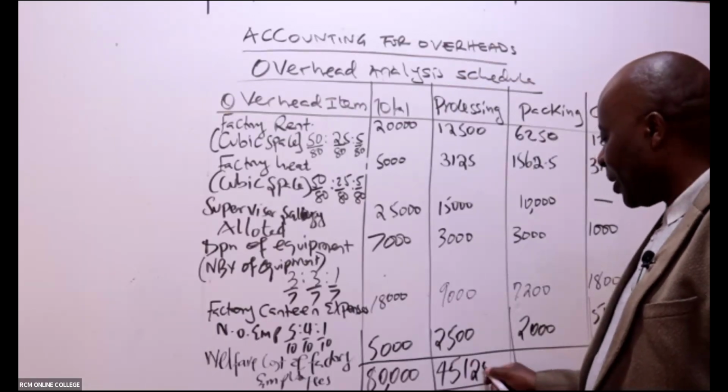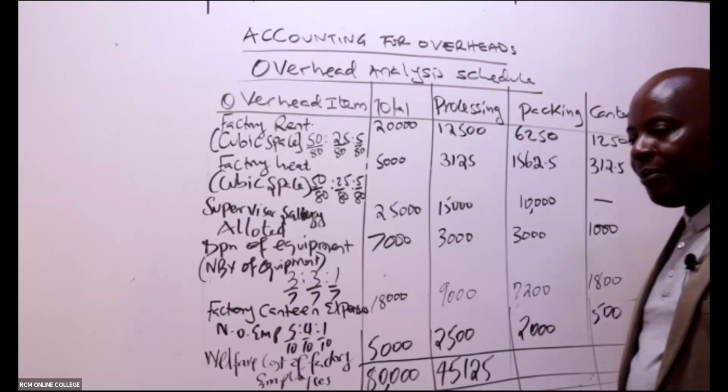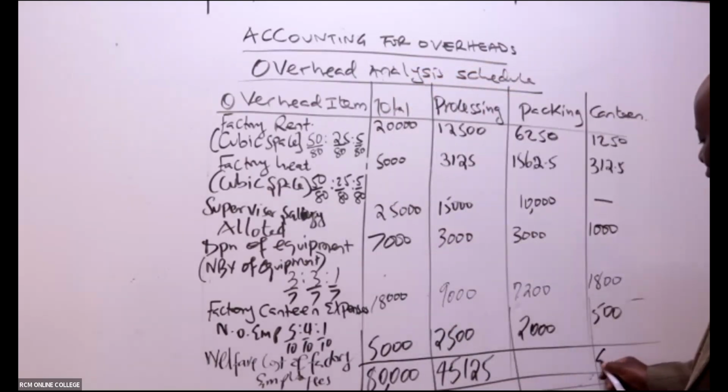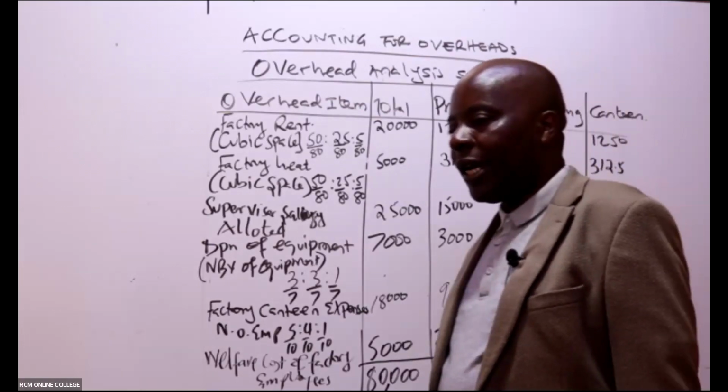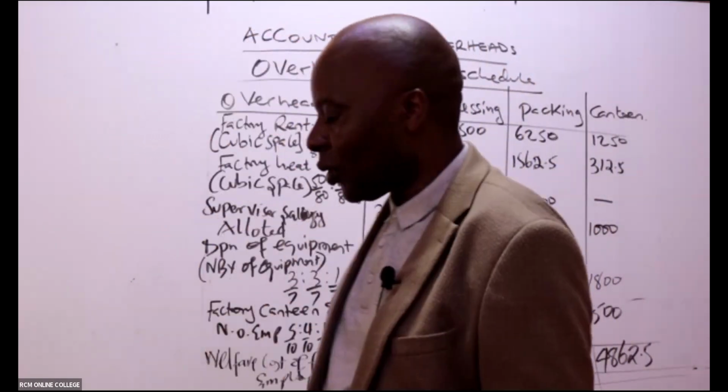45,125. Then go to packing. Canteen, I'm already being given a figure: 48,62.5. Thank you very much. And then we have packing. So packing is 26,012.5.